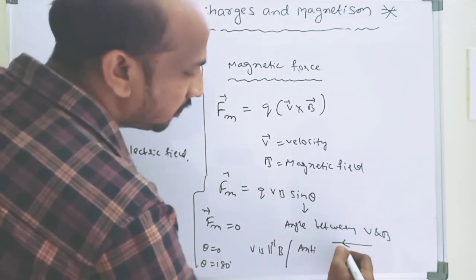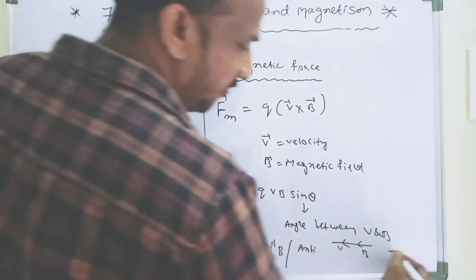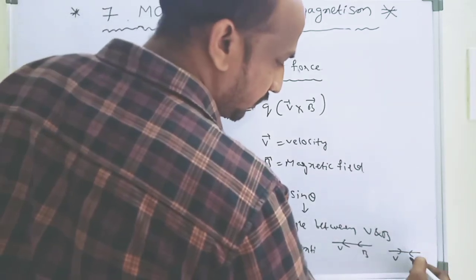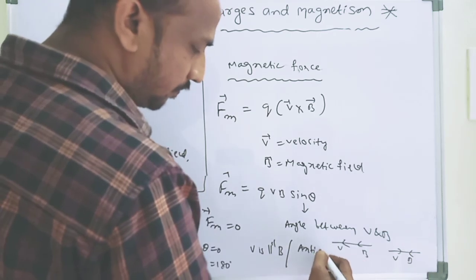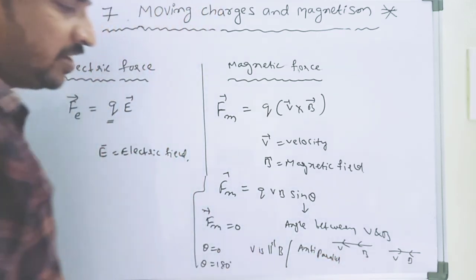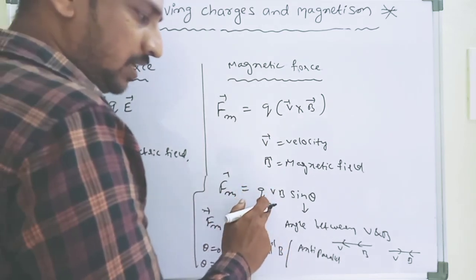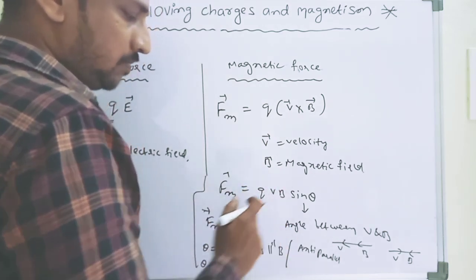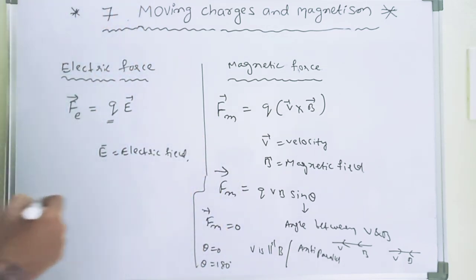When V and B are in the same direction, theta is equal to 0. When V and B are in opposite directions, theta is equal to 180 degrees. That is called anti-parallel. So in these two situations, when theta is 0, V is parallel to B, velocity and magnetic field direction are both the same, and there is no magnetic force.